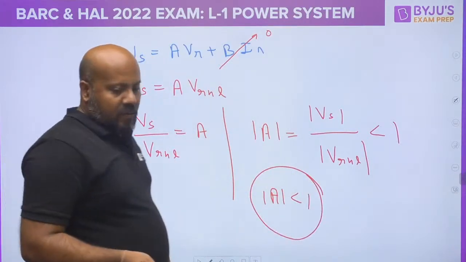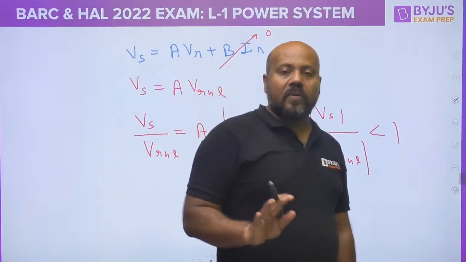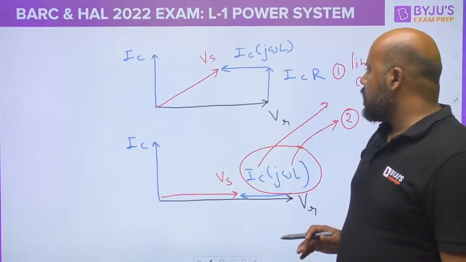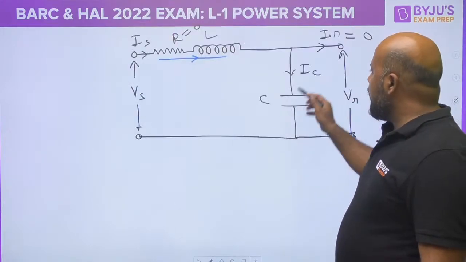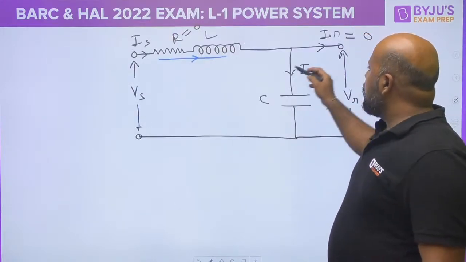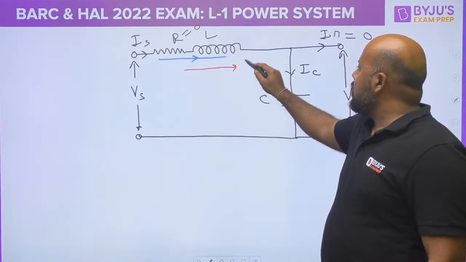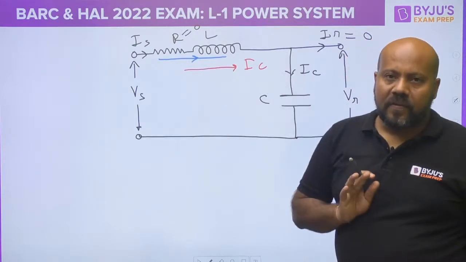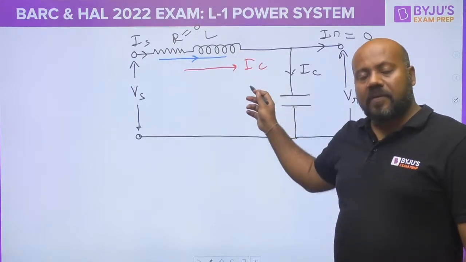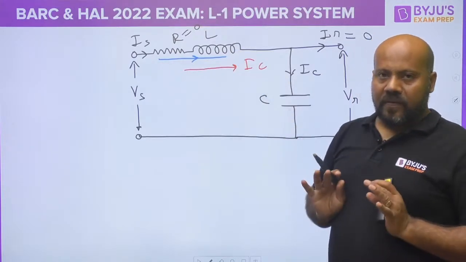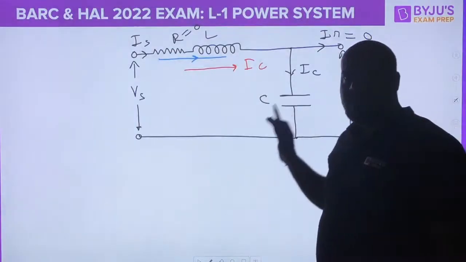I was just trying to explain you, otherwise there is no need to go through this much length. Directly you observe this question and understand. If IR is 0, what is the line current? The line current is dominantly capacitive, first condition fulfilled. This dominantly capacitive current is passing through the inductive element of the line, second condition also fulfilled. When both conditions are fulfilled, it means there is going to be